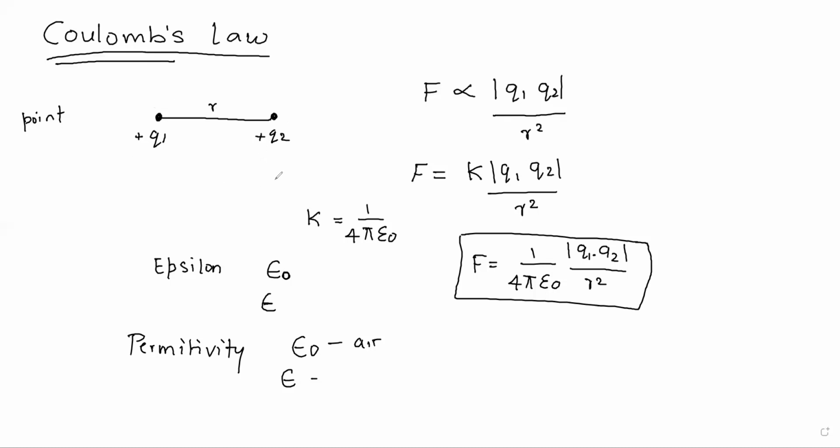So what is the value of this epsilon naught? We are not talking about the epsilon, we are talking about epsilon naught. Please remember the value. The value of epsilon naught is 8.854 into 10 raised to minus 12 Newton per meter square coulomb square.